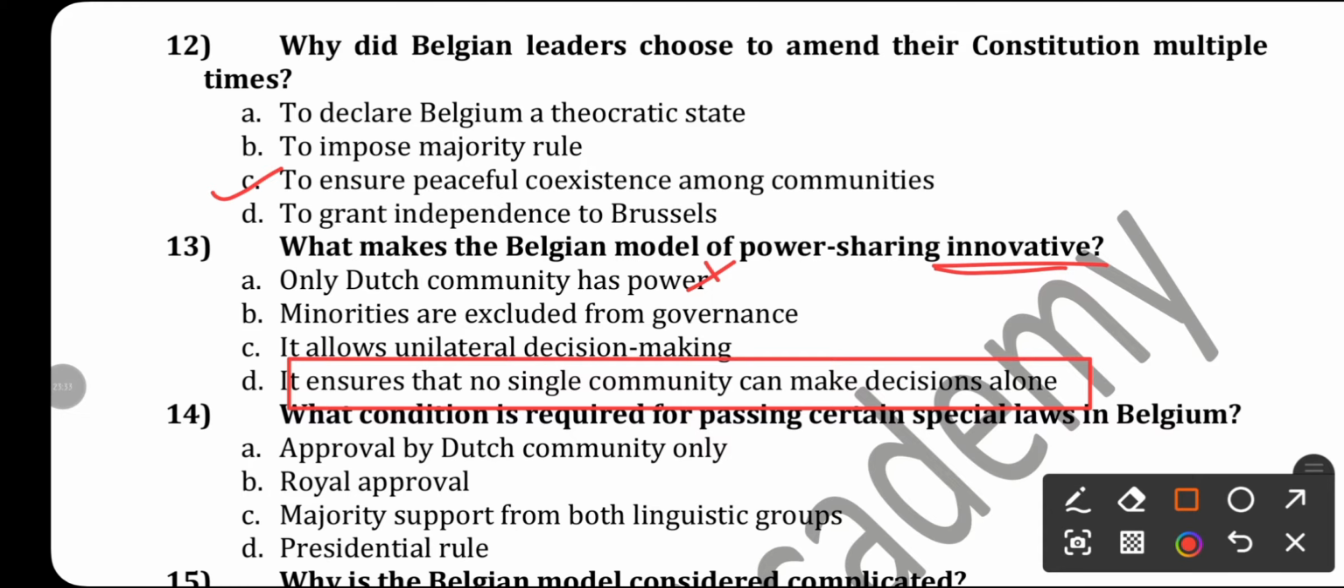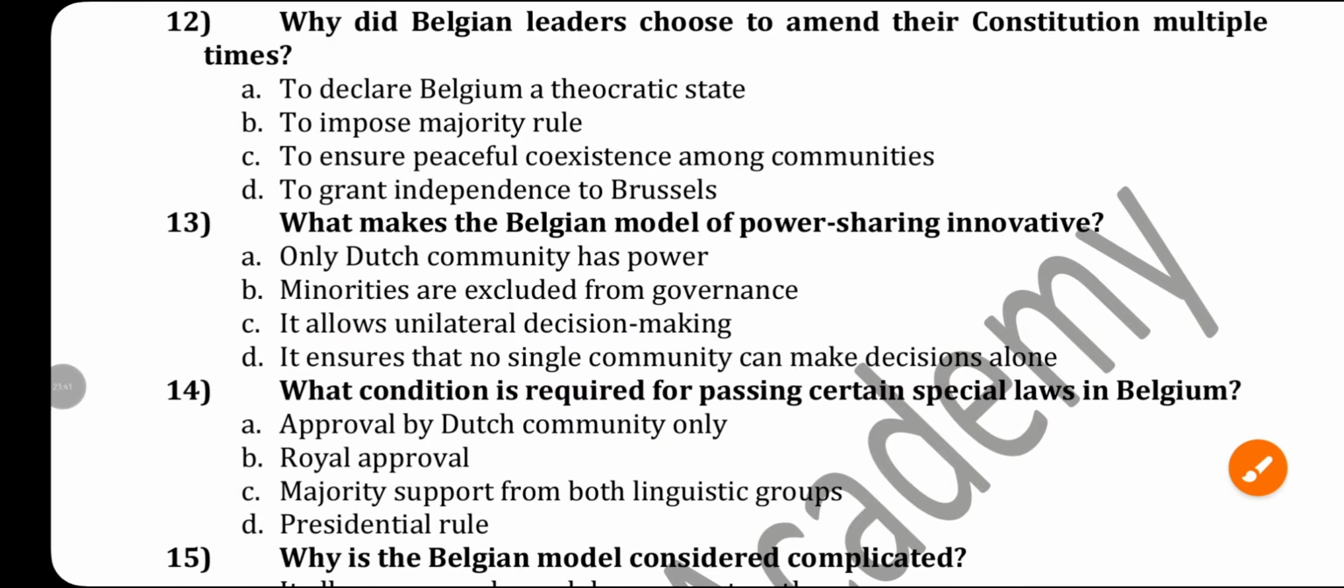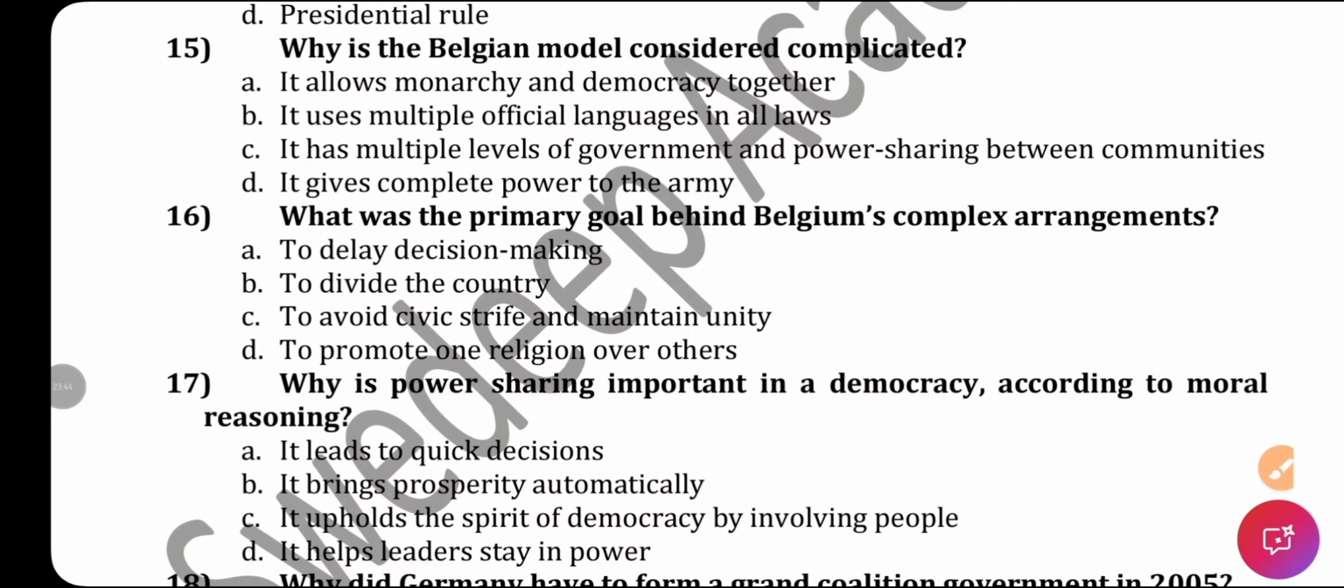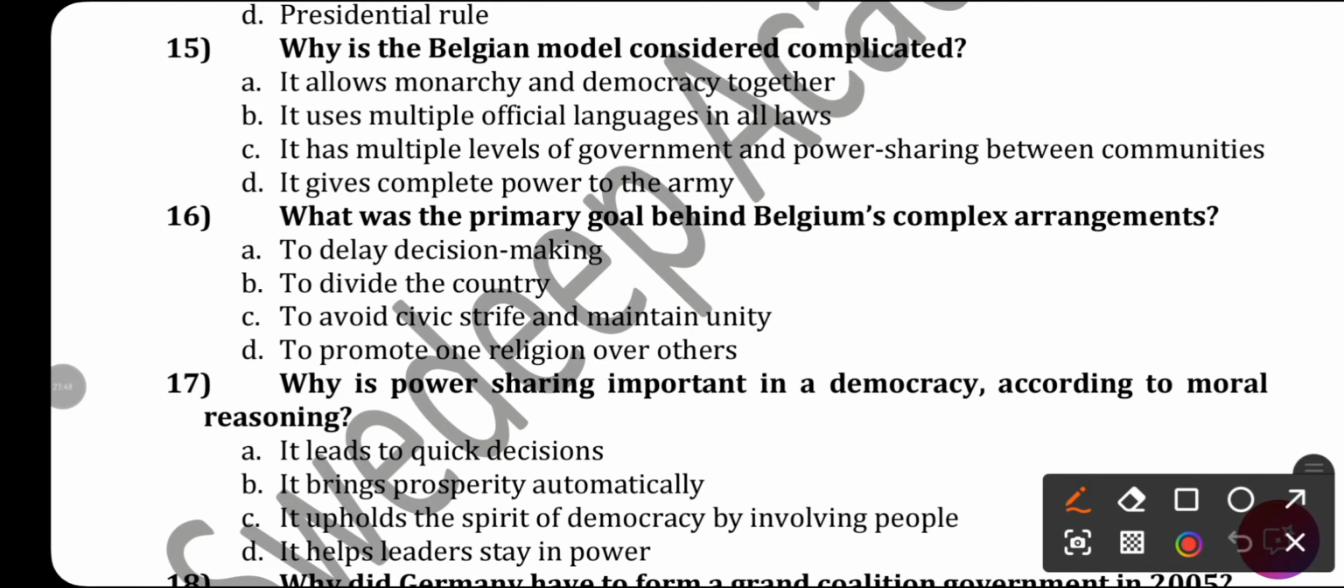Next, what condition is required for passing certain special laws in Belgium? That is the majority support from both linguistic groups. Next is, why is the Belgian model considered complicated? Because it allows monarchy and democracy together, because it uses multiple official languages in all laws, because it has multiple levels of government and power sharing between communities, or because it gives complete power to the army. Answer will be option C. Why? Because it has multiple levels of government, and the power sharing arrangement between different communities is too complex. That's why the Belgian model is considered complicated.